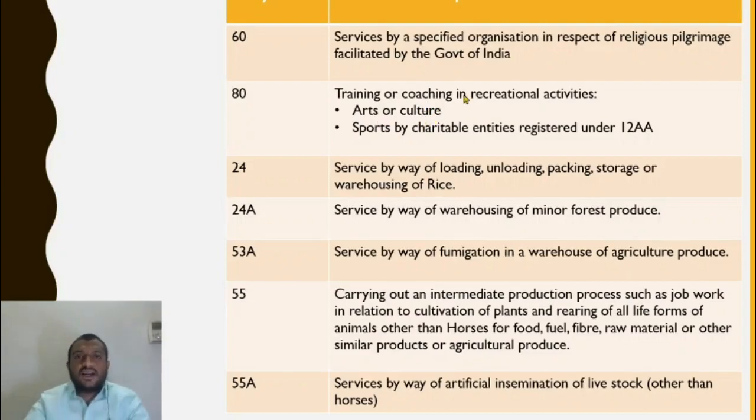So any Bharatanatyam training is being given, the exemption will be given to you only if a trust registered under 12AA is carrying out that training or coaching. Or cricket coaching, for example, sports by charitable entity, Daniel Cricket Academy is there. So it will get exemption under this entry only if it is registered under 12AA.